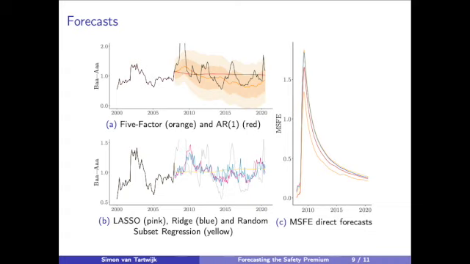Finally, we also have the subset regression, which is the yellow line. This one also performs quite poorly because it mimics the perpetual mean with a little bit of noise. That's probably because there are a lot of explanatory variables that do not have any explanatory power over the safety premium. None of these methods predicted the high safety premium of 2008 and 2009. Only the factor model predicted a rise in the safety premium.